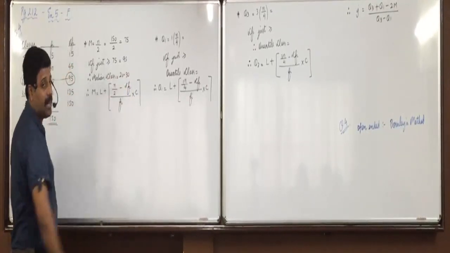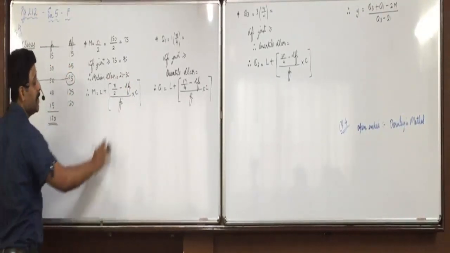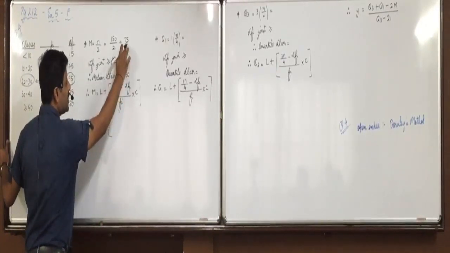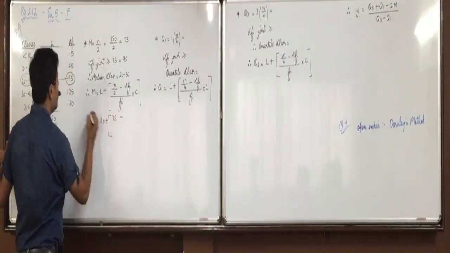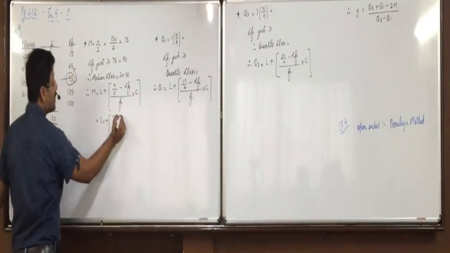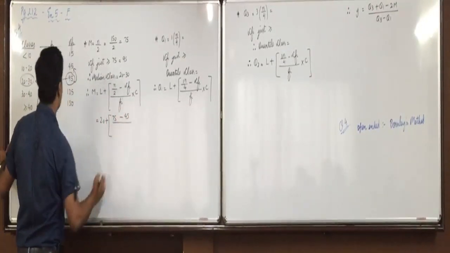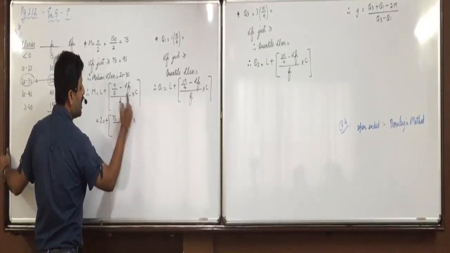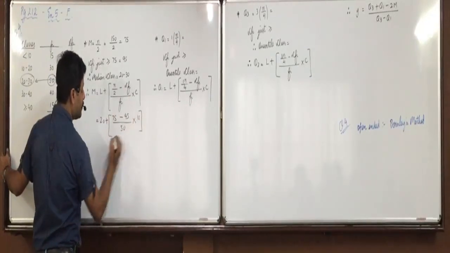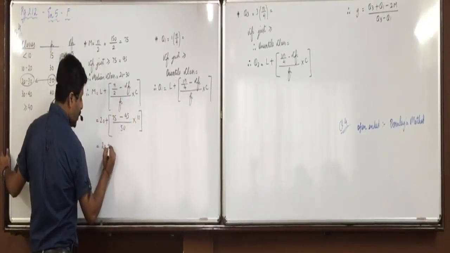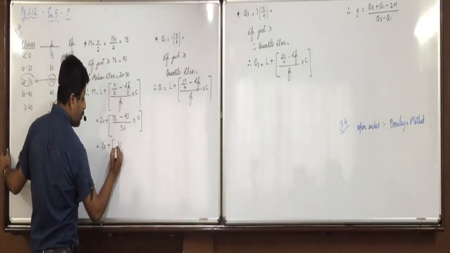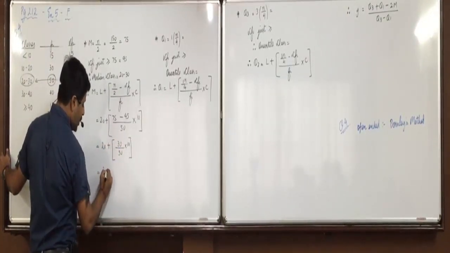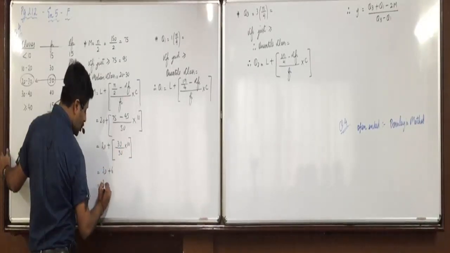Okay, now the formula: L plus (n by 2 minus CFI) upon FI into C. L is 20, plus n by 2 is 75, minus CFI of the preceding class, 45, upon FI of the same class, 50, into the class length of 20 to 30, which is 10. So 20 plus 30 upon 50 into 10, that is 6. So 20 plus 6, 26. Who all could get this right?